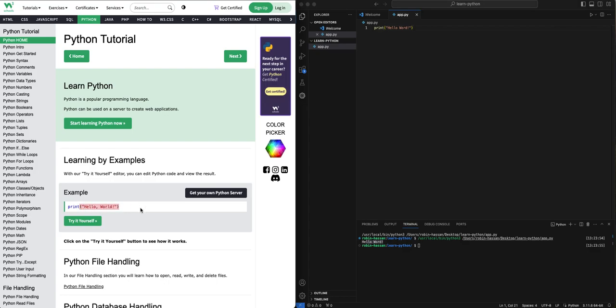I can start with the first thing, Hello World. That's the first program you will learn usually in any language. Python is pretty easy. You just say print and then in parentheses you put Hello World. And if I run it, you'll see that Hello World is there.